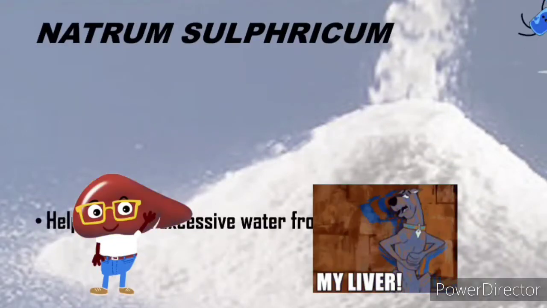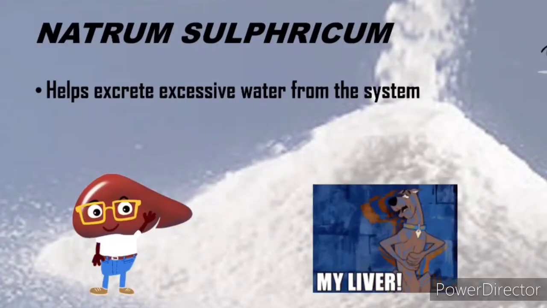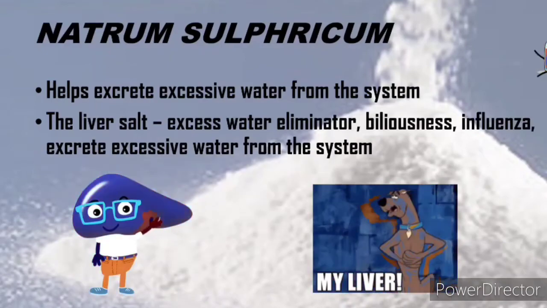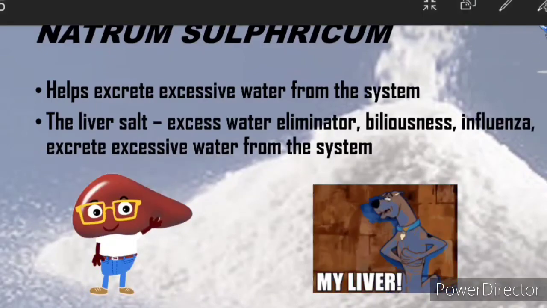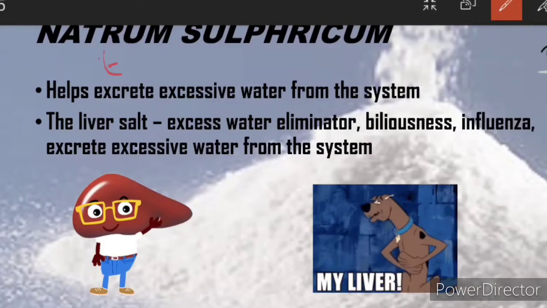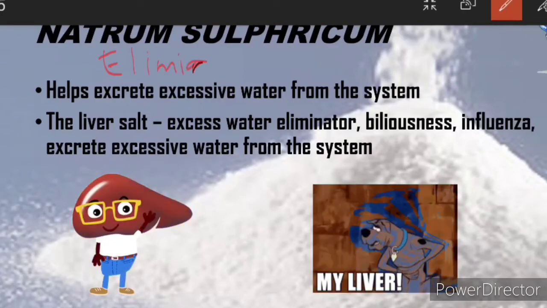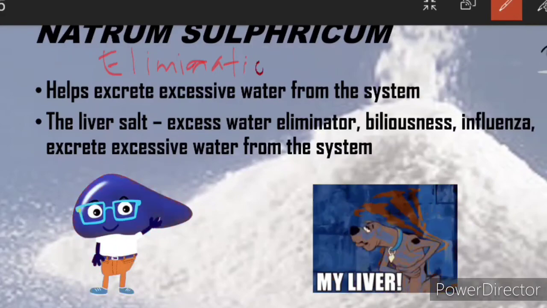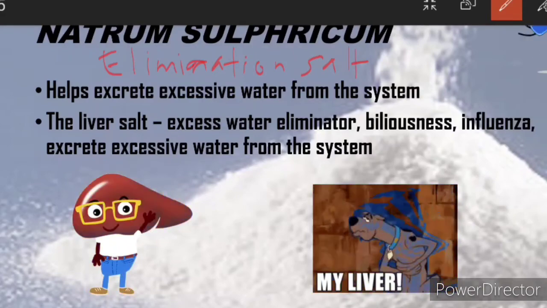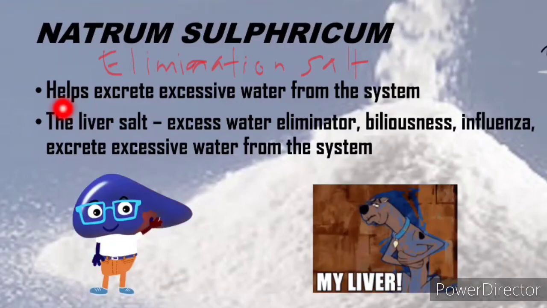11th remedy is Natrium sulfuricum. Natrium sulfuricum acts as an elimination salt. It helps excrete excessive water from the system.